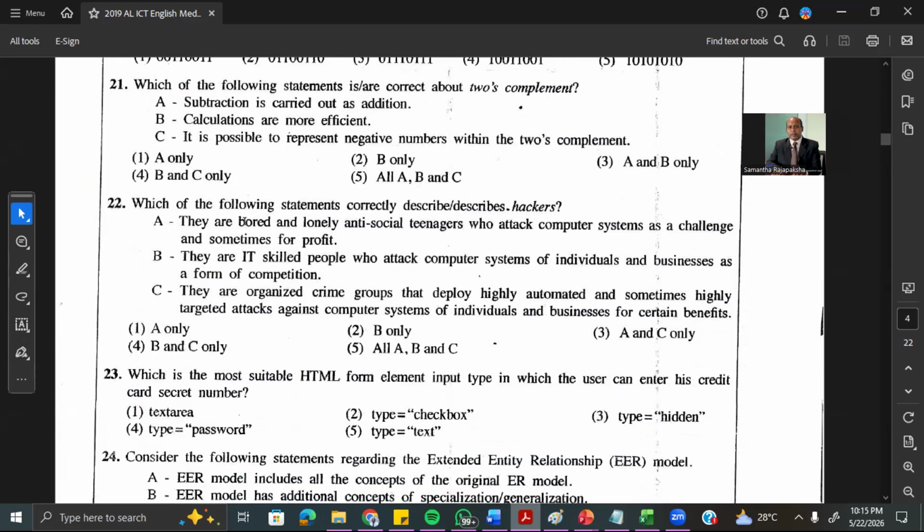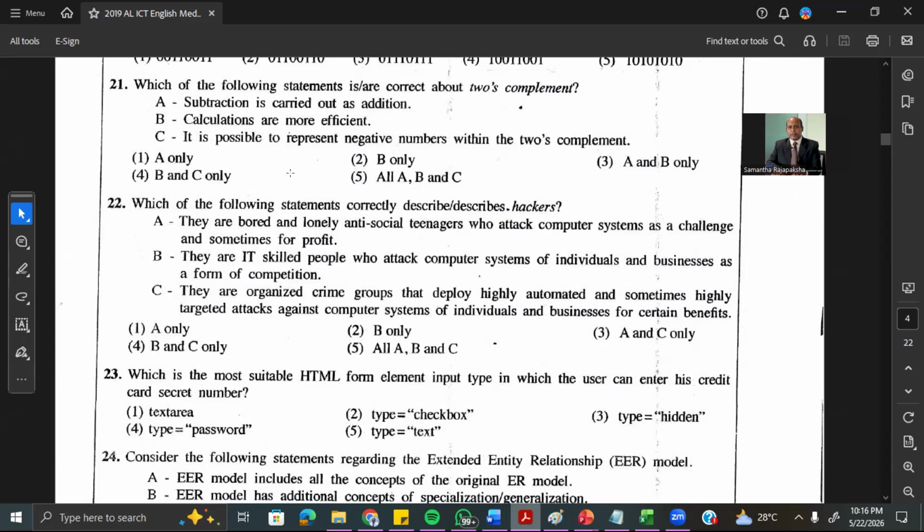Then question number 22. Which of the following statements correctly describe the hackers? So what is the answer? They are bored and lonely antisocial teenagers who attack computer systems as a challenge and sometimes for profit.